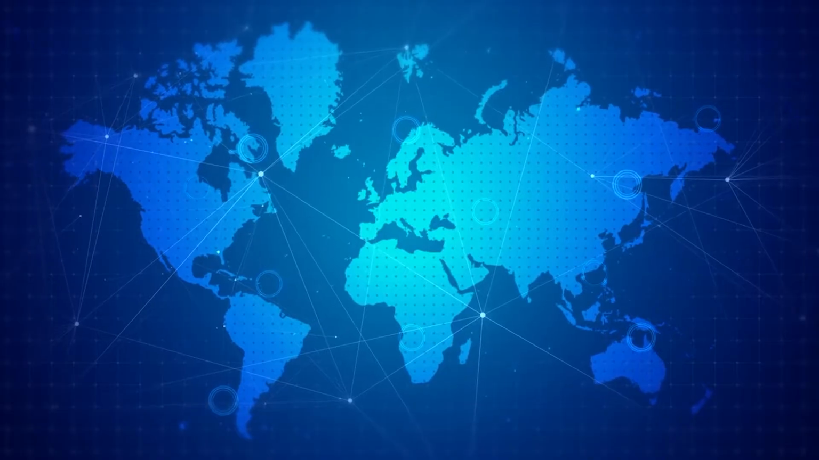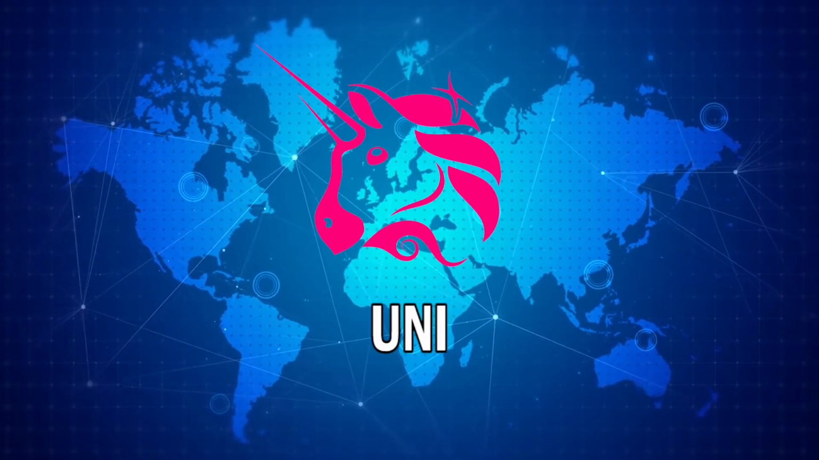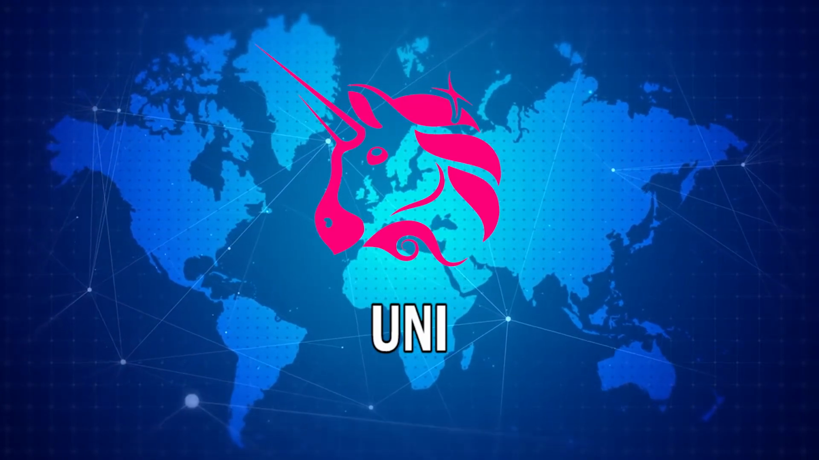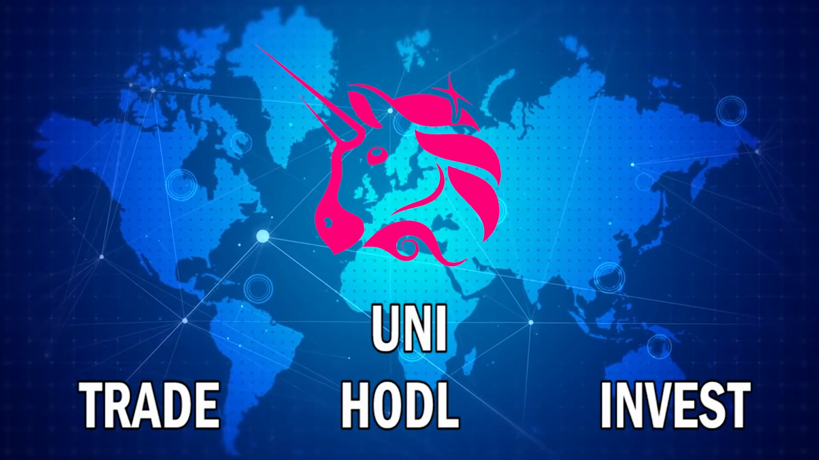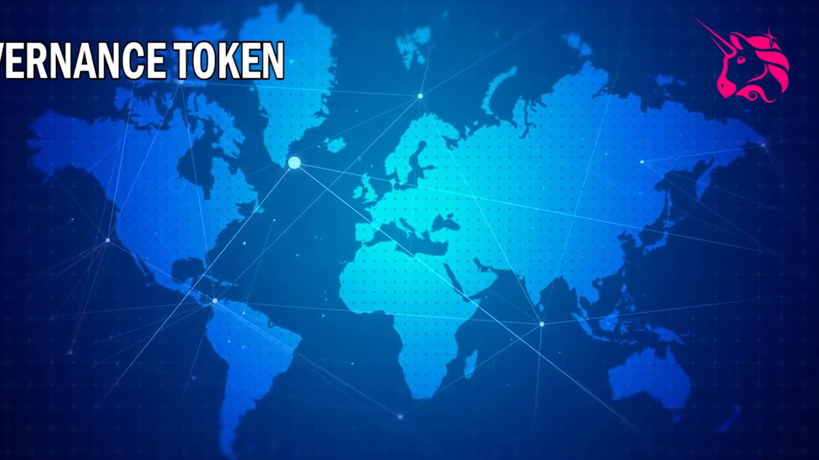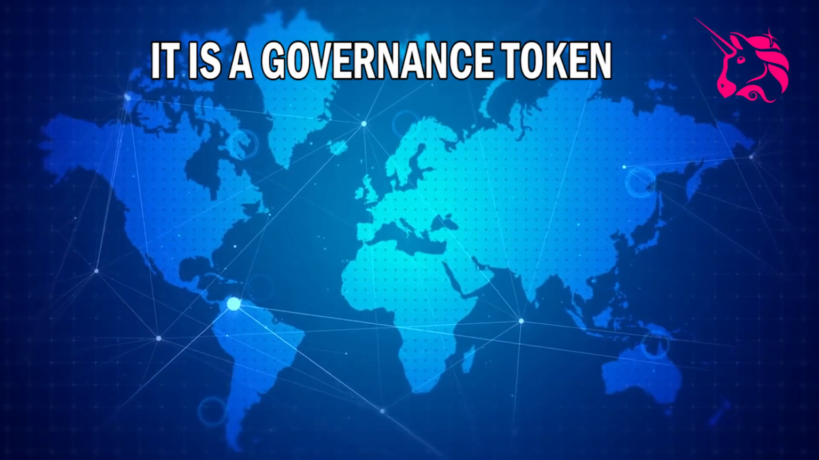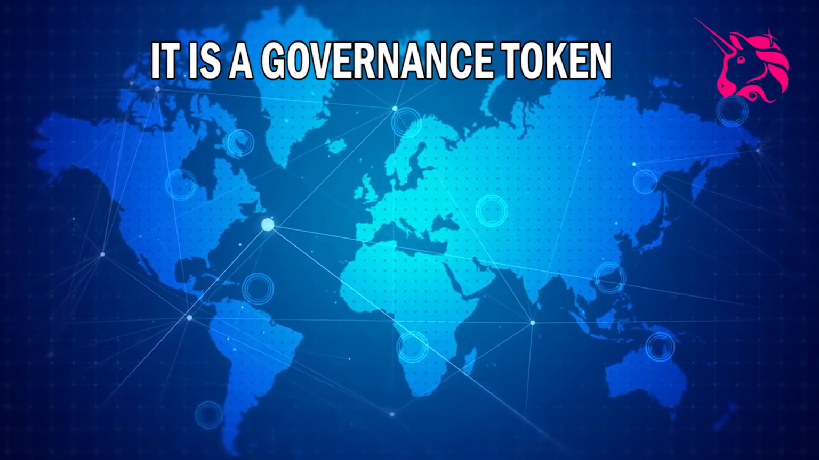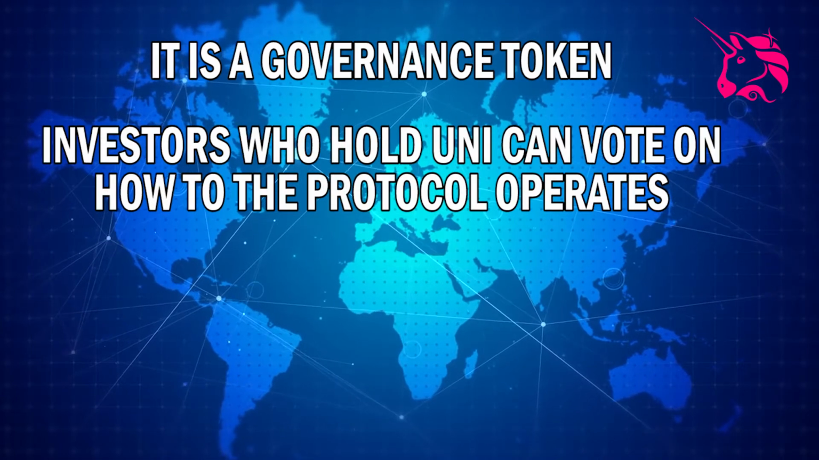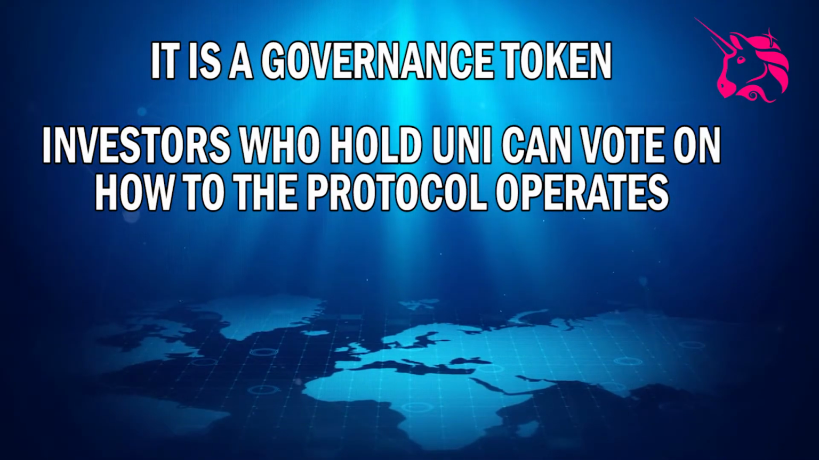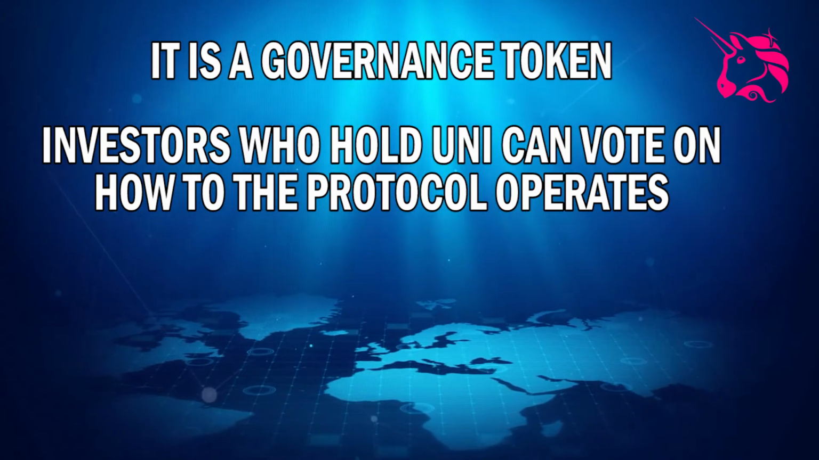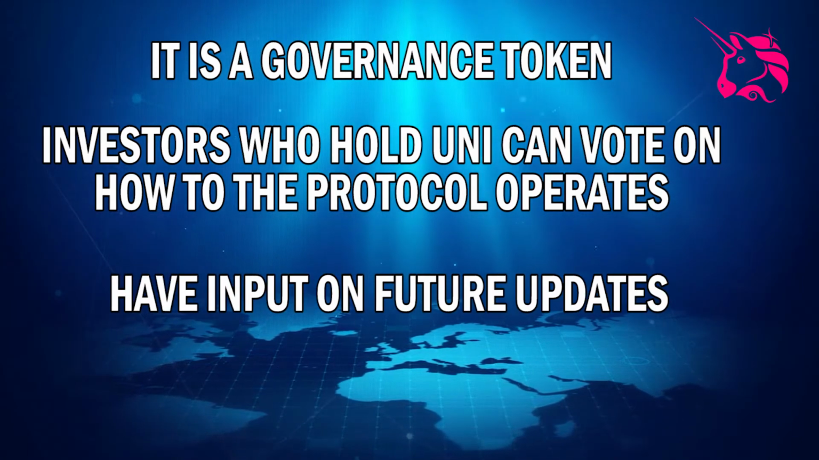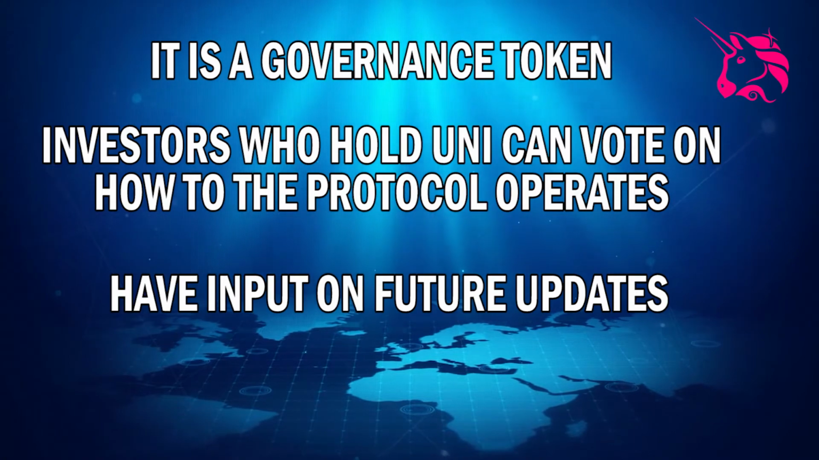Now, the native token for Uniswap is UNI. This can be used like other crypto tokens, for example, to trade, hodl, invest in, etc. However, its main utility is that it is a governance token for the Uniswap platform. This means that investors who hold the UNI token can vote on how the algorithmic protocol on the Uniswap exchange is run and have input on what the platform will look like and implement in the future.